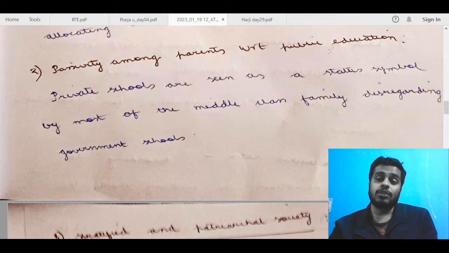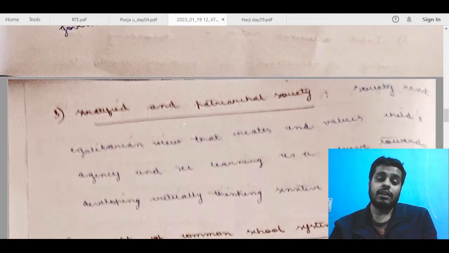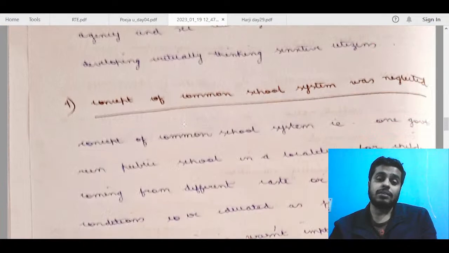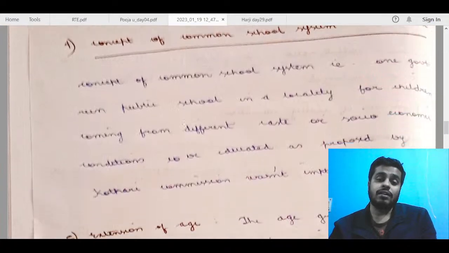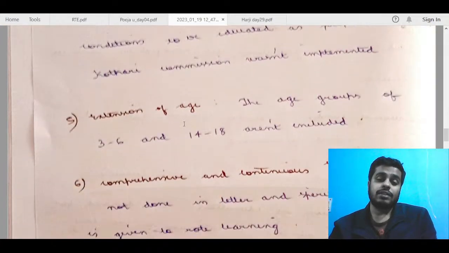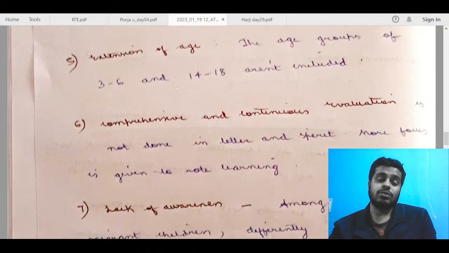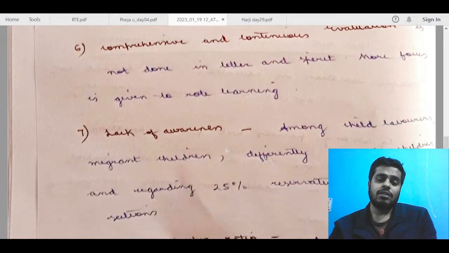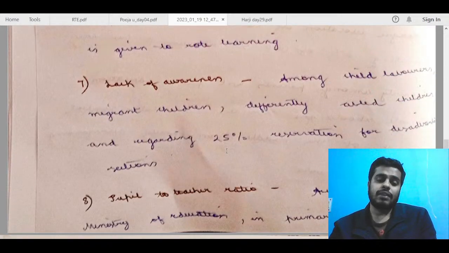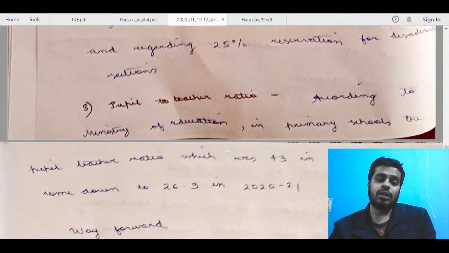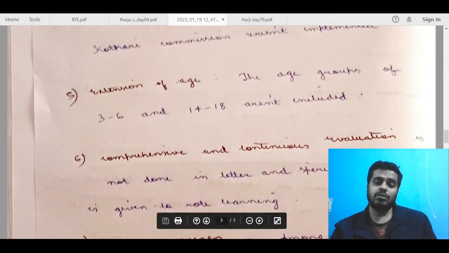Among parents with respect to public education, private schools are seen as a status symbol. Okay, the safeguard in patriarchal society, the concept of common school system was neglected. Extension of the age group of three is almost okay, so this point is good. Comprehensive and continuous evaluation is not done in letter and spirit. Lack of awareness among child laborers. Okay, fine. The pupil to teacher issue. So again, these two three points are good in the end.